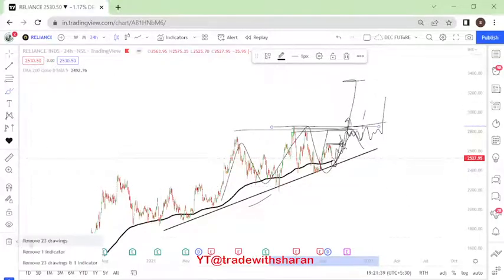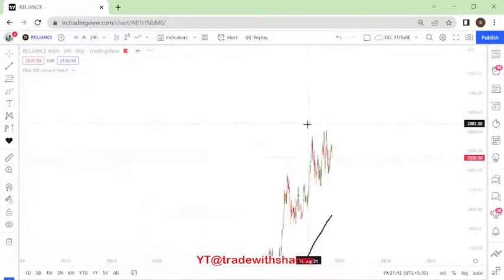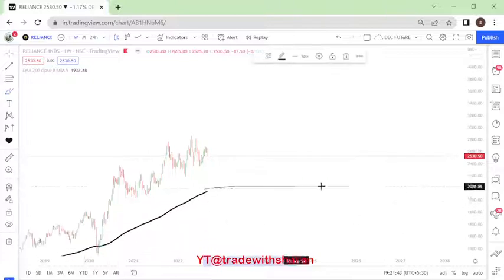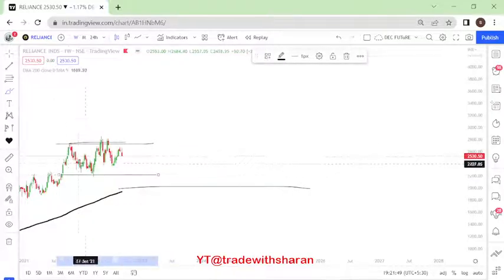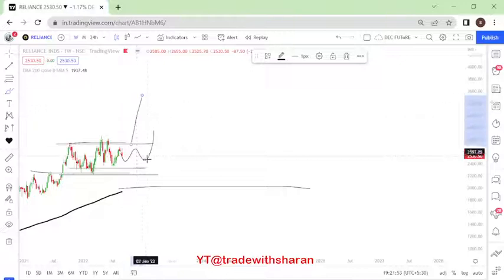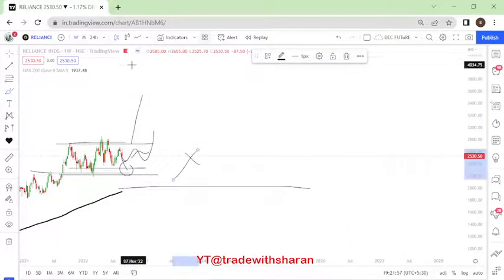Now, is there anything else I can see? One second, I'll remove everything. Monthly: no, currently it is consolidating. As I said, it is consolidating in a diamond shape, or you can just call it consolidation between these two levels. So entry above this level, or if it comes to this level; in between, nothing. All right, okay.